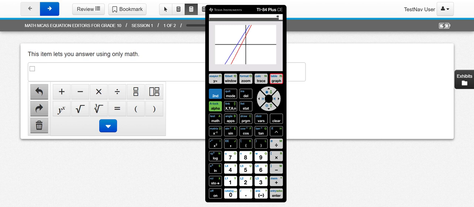Now, in order to solve this, you're going to hit second trace. Then you're going to go to intersect, which is number 5. And you're going to hit enter 3 times. Enter, enter, enter. It tells us x equals 250, and that is our answer.